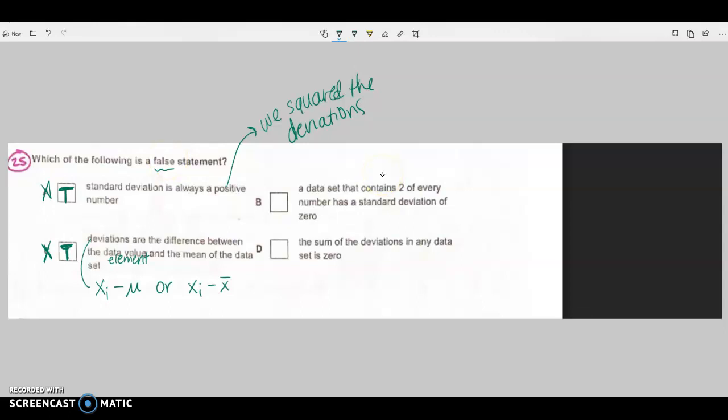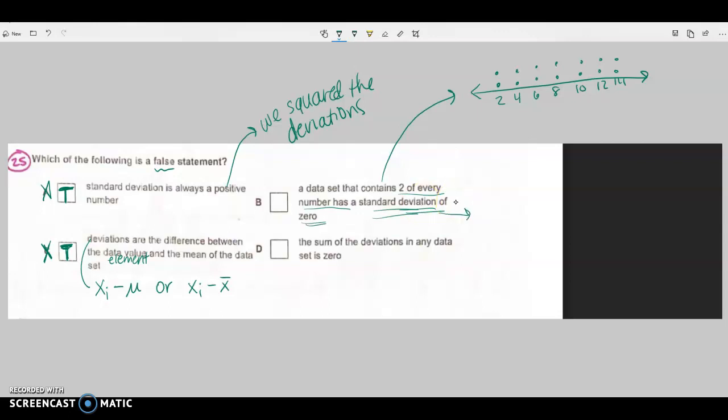A data set that contains 2 of every number has a standard deviation of 0. So if we have 2 of every number, we can make up our own set of data here if you wanted to, which I'm going to do. Let's say we have this data set of even numbers between 2 and 14, and we are looking at 2 of each element. It says 2 of every number, and it's saying that there's a standard deviation of 0.